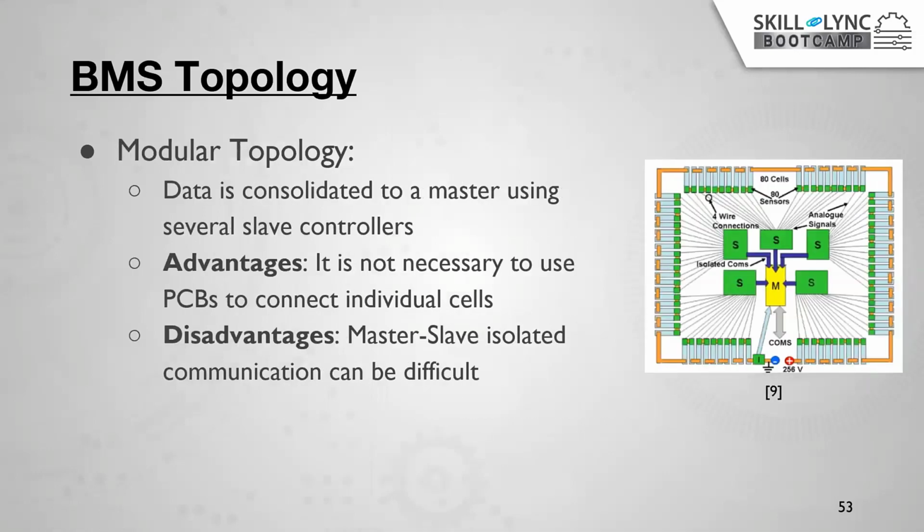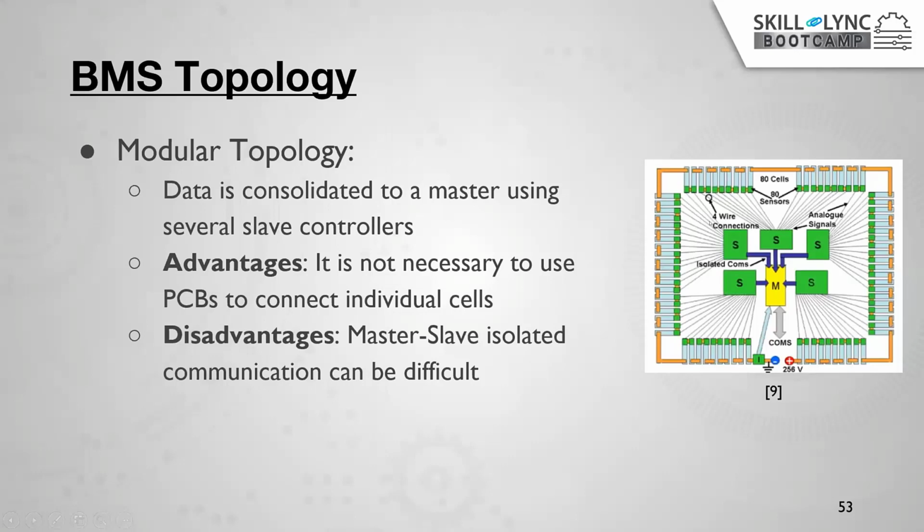The second type is the modular topology, where instead of placing a BMS on each individual module, there are different slave modules, and each slave takes care of several modules. These slaves report to the master. If any problem happens in these module cells, it is indicated by the slave, which reports it to the master, and the master indicates that a particular slave and particular cell has some defect.